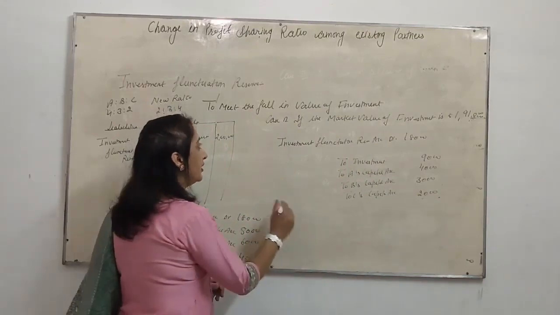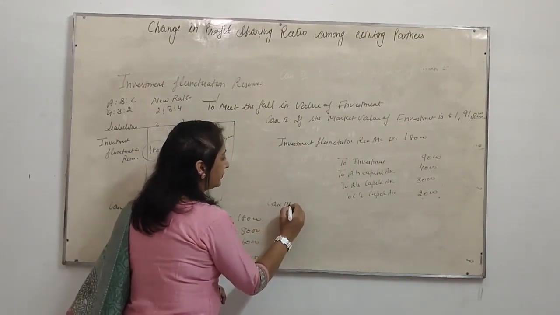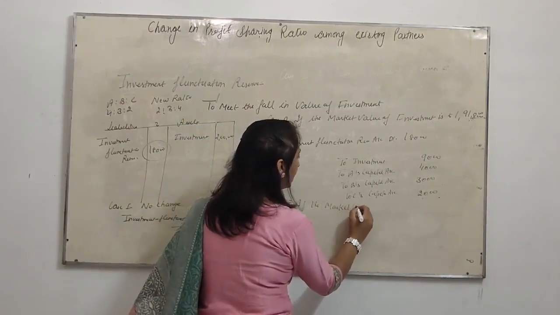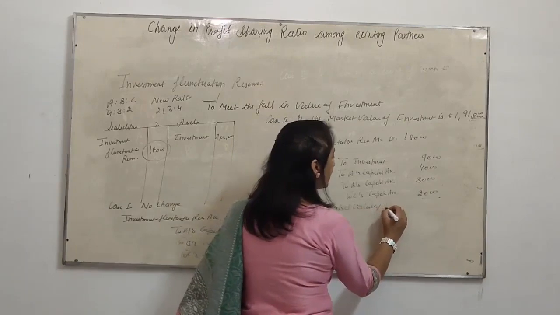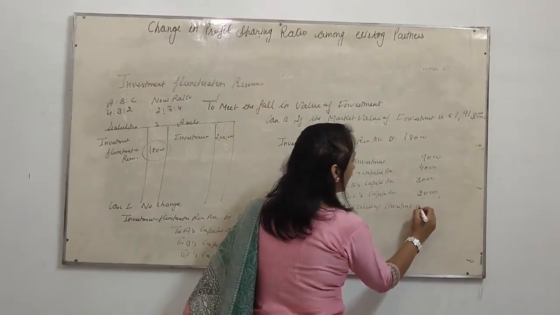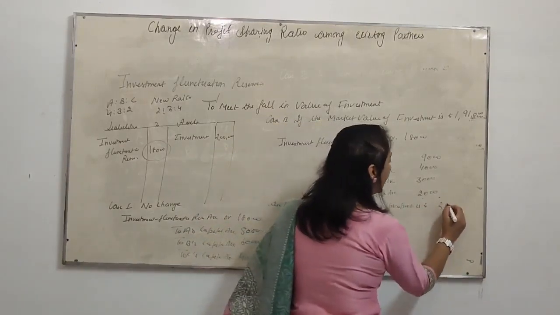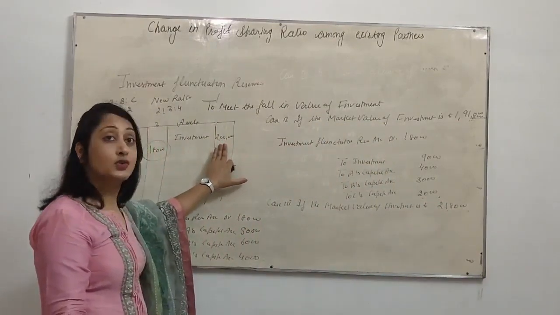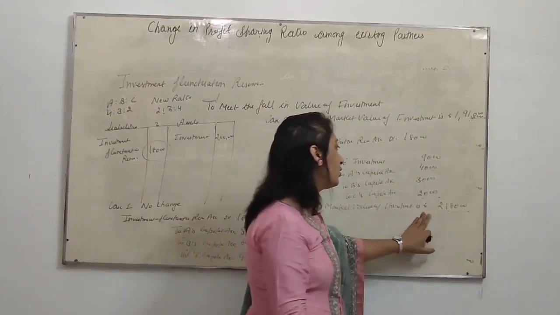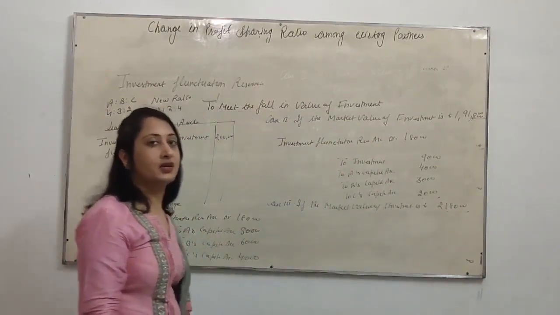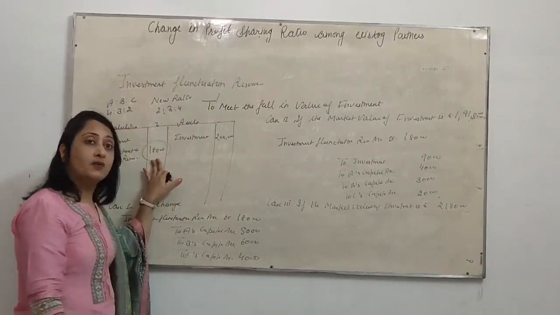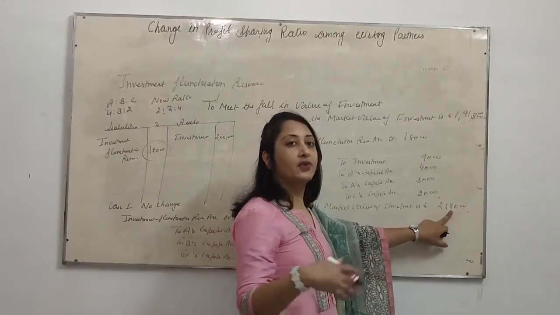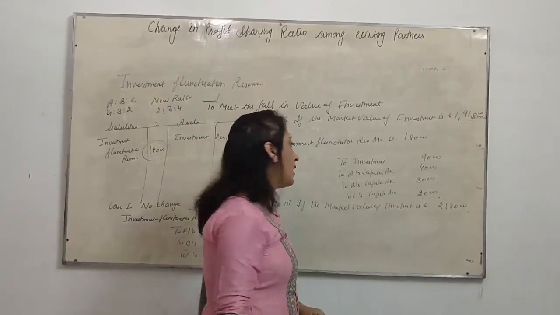Now we take case third. If the market value of investment is rupees 2,18,000, now the book value is 2 lakh, but the market value of the investment is 2,18,000. It means this reserve will also be distributed among the existing partners, and that profit will also be distributed among partners.